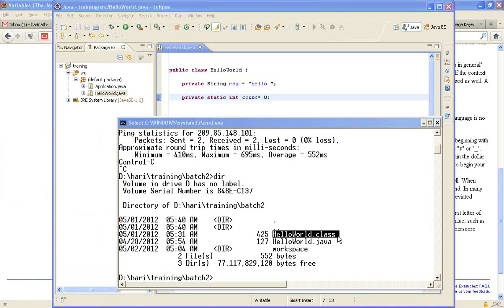Java decompilers are available where I give this file and it will actually generate the source code for it. Okay. So if your code is simple, people will generate it back and understand the logic.